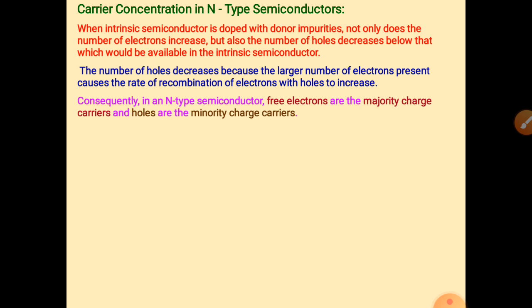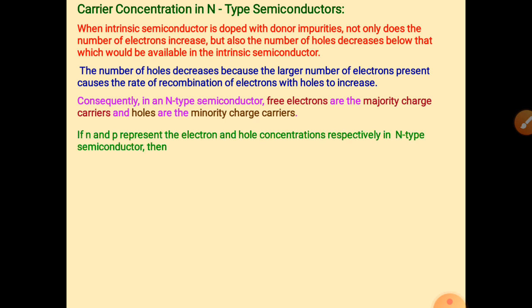Now we have more electrons than holes, so the rate of recombination will increase because of the electrons. So the majority charge carriers in N type semiconductors are electrons, and the minority charge carriers are holes, because electrons are more than holes. That is why electrons are majority and holes are minority, right? Similarly we have P type of semiconductor also, but before that, we need to know about recombination.